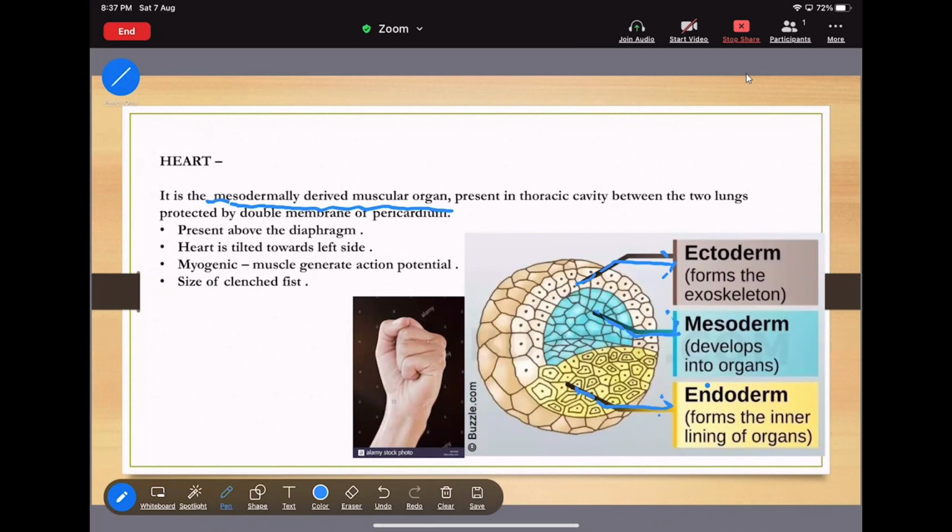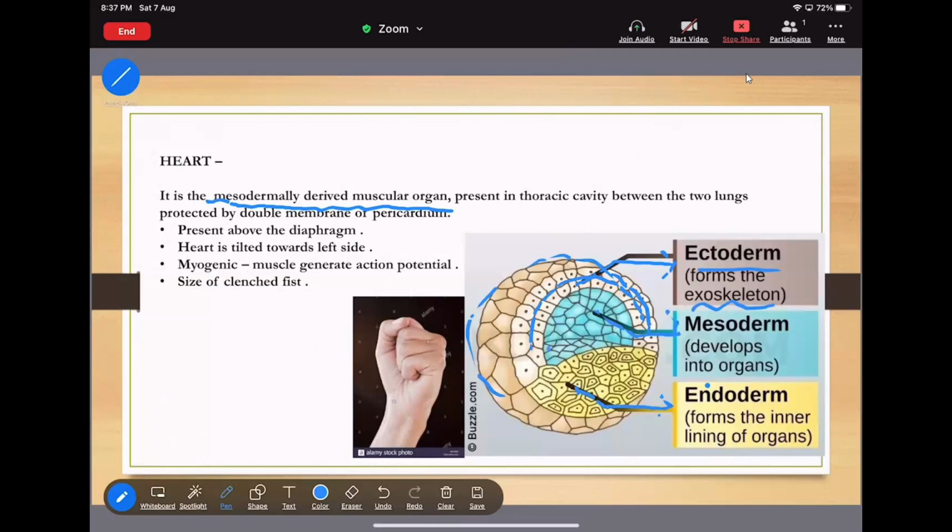That means, see, this is an animal embryo, and the outer layer is the ectoderm, which later converts into the exoskeleton.